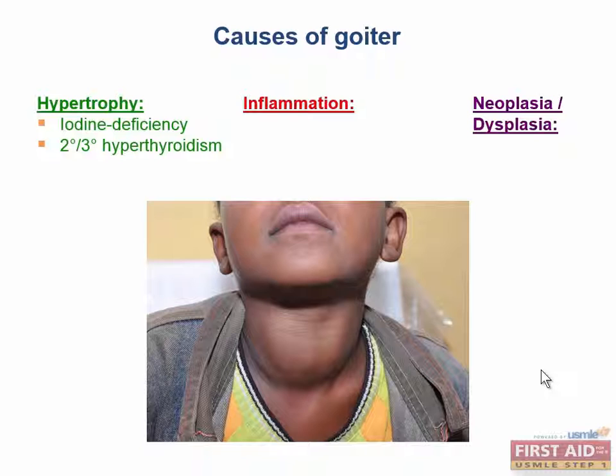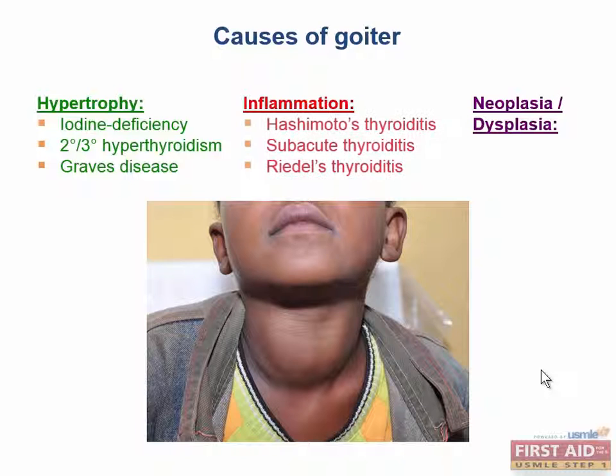But the most common cause of generalized thyroid hypertrophy is a form of primary hyperthyroidism, Graves' disease. We'll talk a lot more about that one later, but it's a form of enlarged thyroid that occurs independent of the pituitary and hypothalamus. Inflammation of the thyroid gland can cause diffuse but usually temporary enlargement of the thyroid. All three major forms of thyroiditis that you're responsible for knowing can cause a goiter.